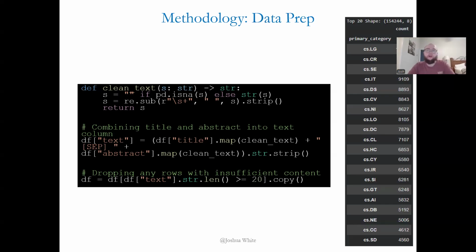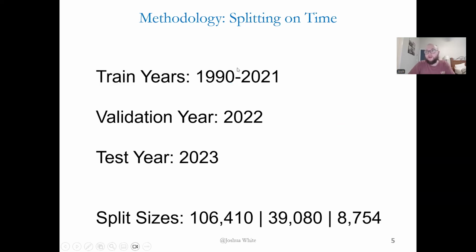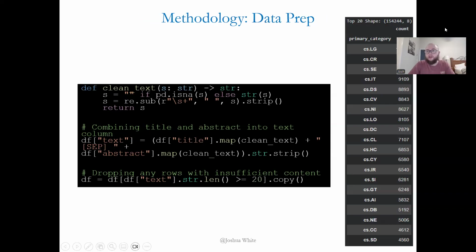I also decided early on to filter the dataset into only research articles within the top 20 most popular subdomains, like the subdomains with the most research papers written within them, just so I could be positive that there would be enough training data for all of the topics I would be labeling. So I realize you can't see all of those numbers, but here you go.